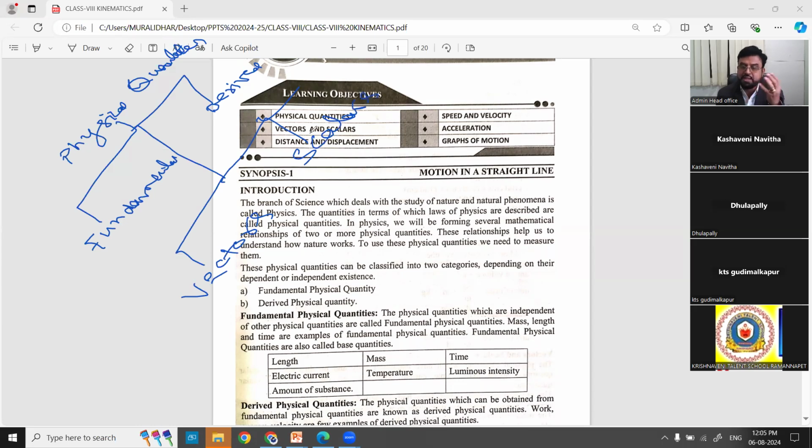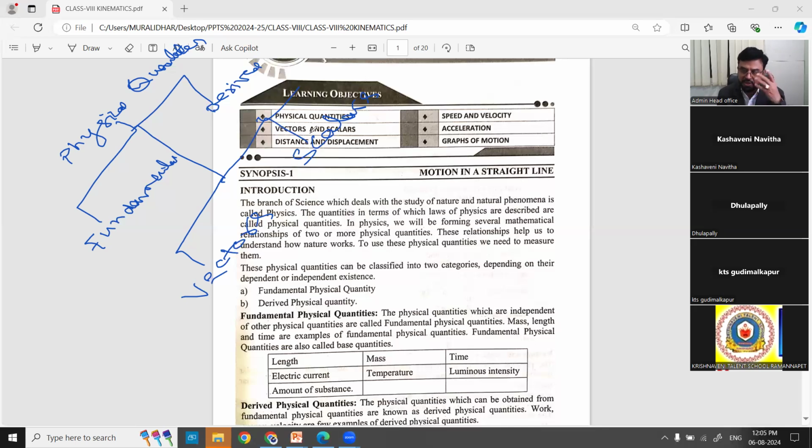Whether the quantity has magnitude or not, because every quantity will have magnitude. Magnitude and unit are compulsory, but having direction is very important. If it has direction, it is called a vector, not a scalar. We'll discuss vectors and scalars in depth. That is even helpful for you in mathematics also. We are not going that deep here.